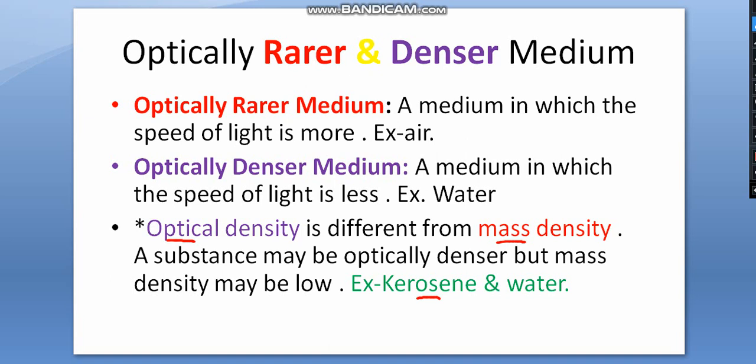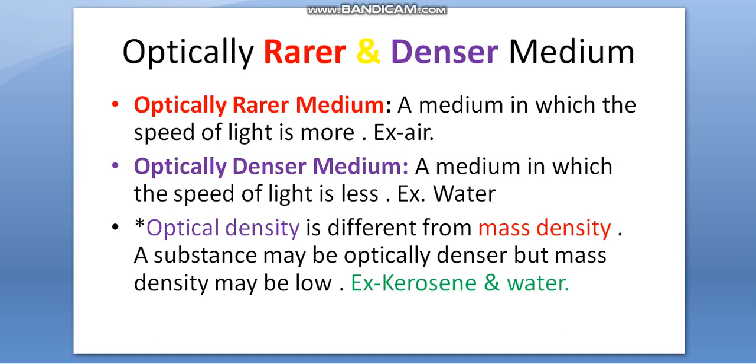But when we see the refractive index, in that case, water's RI is less than kerosene's. Means kerosene oil has more optical density compared to water, because kerosene's RI is larger than water's. So here it is optically dense but has less mass density. So don't think if a particular substance is optically denser, then its mass density will also be high. Don't think so. Both are different things. Optical density and mass density are different things.